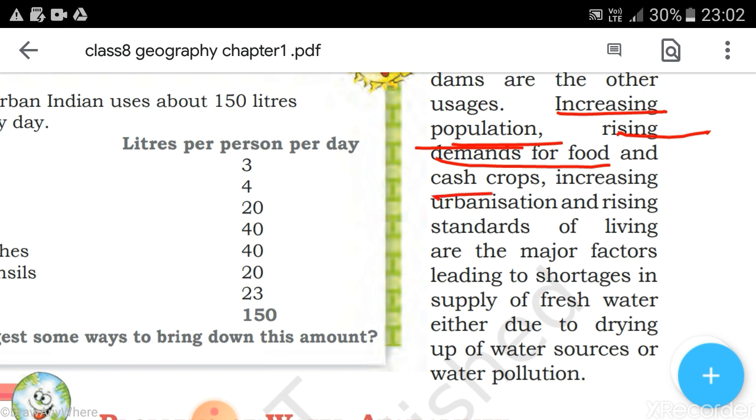People are cultivating numerous times, and therefore they need water for the plants to grow. Increasing urbanization and rising standards of living are major factors leading to shortages in the supply of fresh water, either due to drying of water sources or water pollution. As you know, water is also getting polluted, and polluted water cannot be used for human survival.